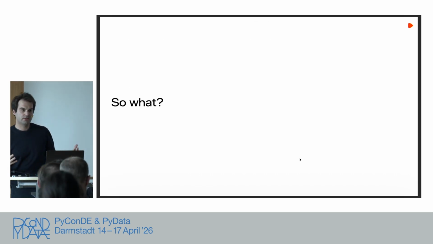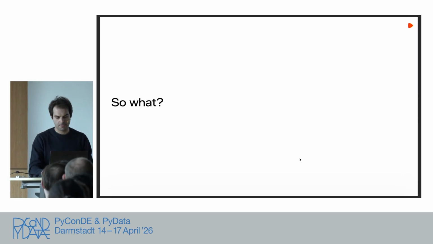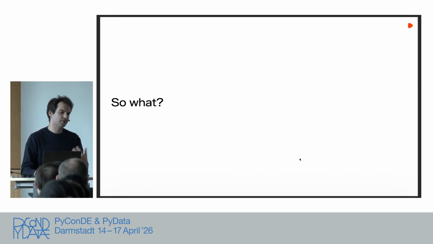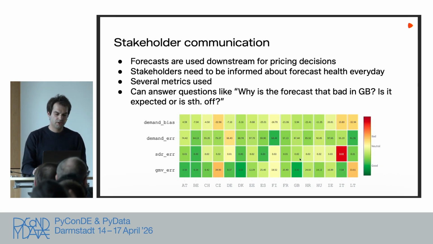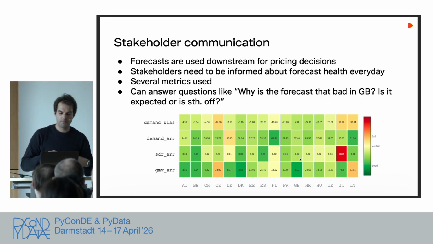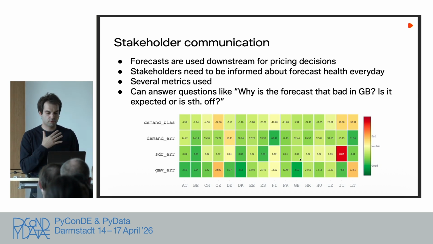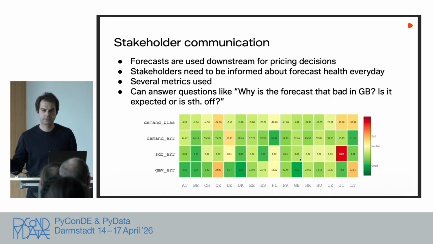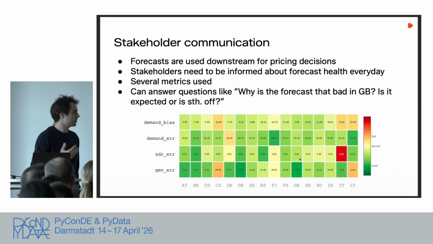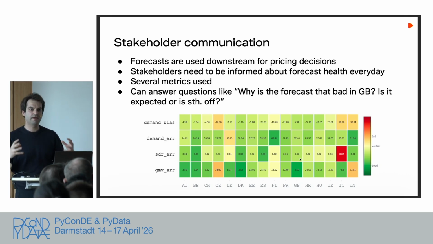The question is now, so what? What do we do with this? We have shown you instances of how to calibrate our errors, how to train and evaluate models with regard to different metrics, and how this is actually used in our case. We use them both for internal model evaluation and to fine-tune our models. But we also communicate with stakeholders. These forecasts are used downstream for pricing decisions, which means stakeholders look at the forecast accuracy on a day-to-day basis, and we somehow need to distill everything together here.